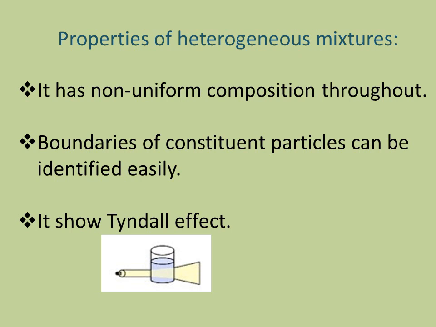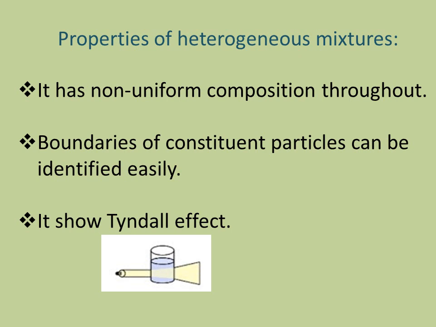So there are boundaries between the constituent particles and they can be easily identified. Third property of heterogeneous mixtures: they show the Tyndall effect. Tyndall effect means scattering of light by the particles present in a mixture to make the path of light visible. Here, heterogeneous mixtures show the Tyndall effect.